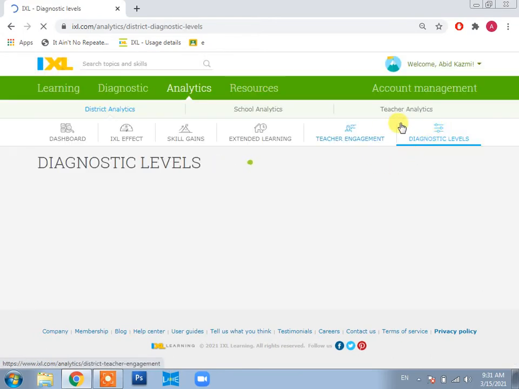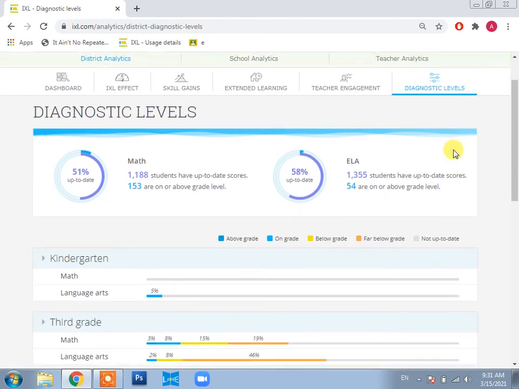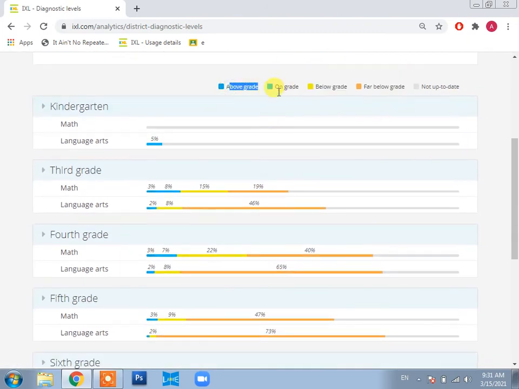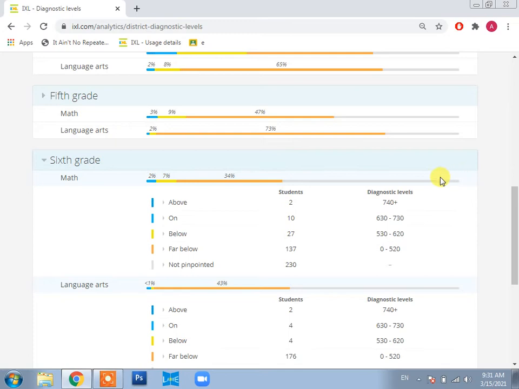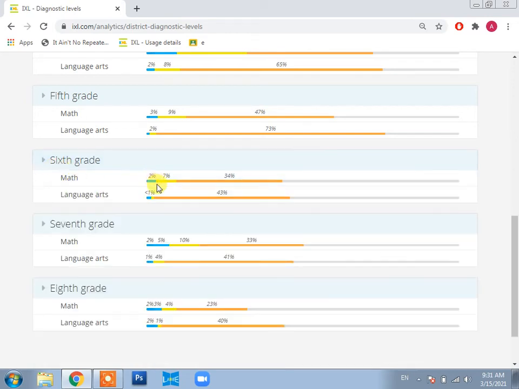It will redirect us to the diagnostic labels tab, and here we can see the breakup. Above level, there are colors that you can easily identify. For example, if you go to class 6, you can see that this gray region is the not up to date students. These are the students working far below their grade levels, and this is the student that they are below, and this is the student that they are above and on. You can see the exact numbers when you click this.